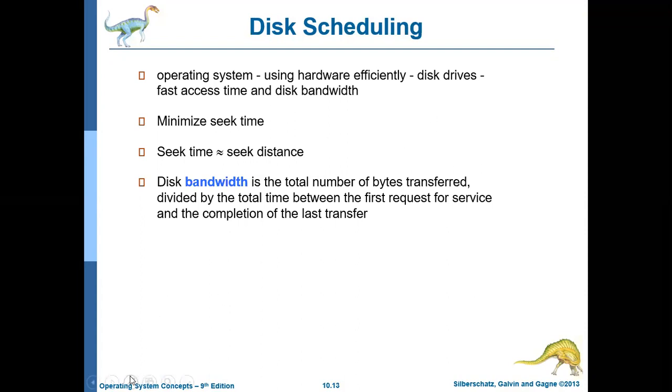So we can say that bandwidth BW is equal to the total bytes transferred, let me call it TB, divided by the ending time, the time of the last data transfer, minus the starting time. That is what is called bandwidth. Bandwidth also should increase. That is, the gap between the starting time and the ending time should be less so that the bandwidth will increase.